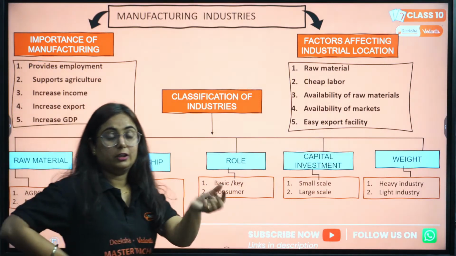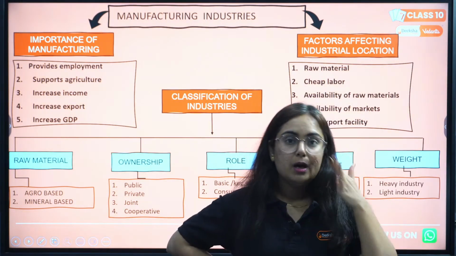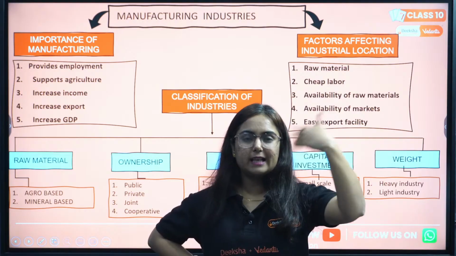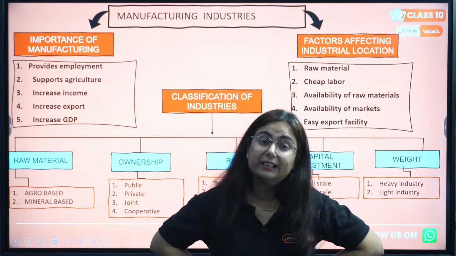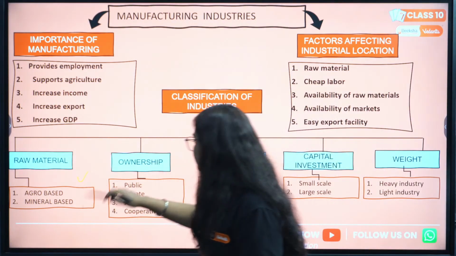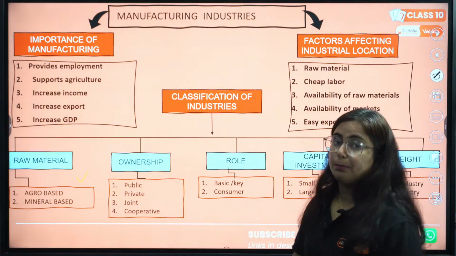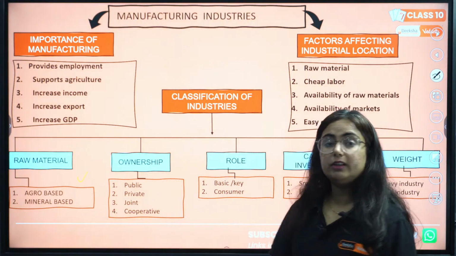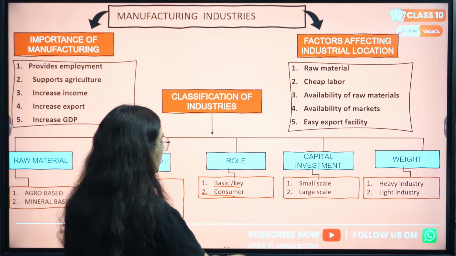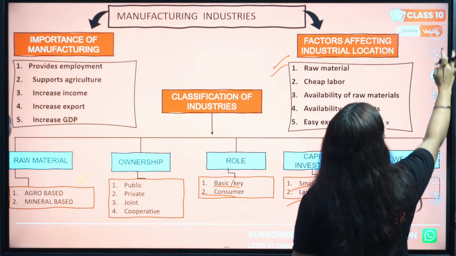जैसे agro based industry, the raw material comes from agriculture. For example, cotton industry, silk industry, right? Food industry. So mineral based industry, the second classification on the basis of raw material, is mineral based, in which the industry's raw material is minerals. Get it? Then we have on the basis of ownership, right? On the basis of ownership, they are public industry, owned by government, private industry, joint industries, cooperative industries. Then role, basic and consumer, capital, small scale, large scale, heavy, light, factors affecting the location of industry.